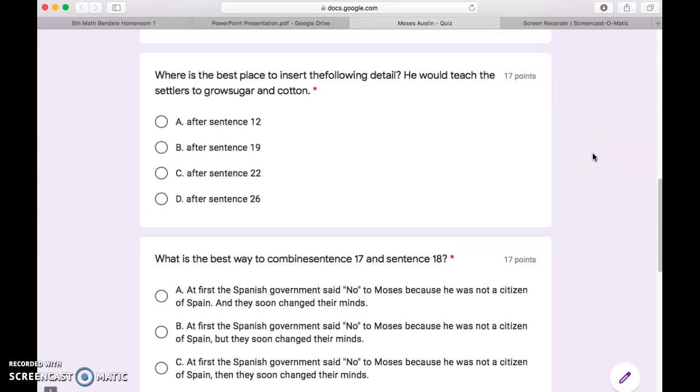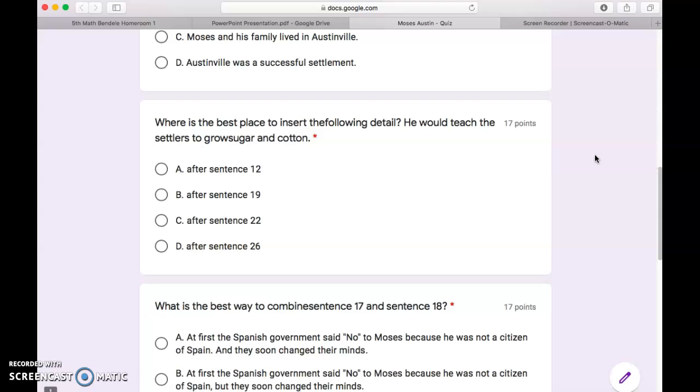Next one. Where is the best place to insert the following detail? He would teach the settlers to grow sugar and cotton. So where would you put that sentence? He would teach settlers to grow sugar and cotton. Would you put it A, after sentence 12, B, after sentence 19, C, after sentence 22, D, after sentence 26? Okay, so use the strategy. Go in and put that sentence behind every one of those sentences, and where does it most make sense?